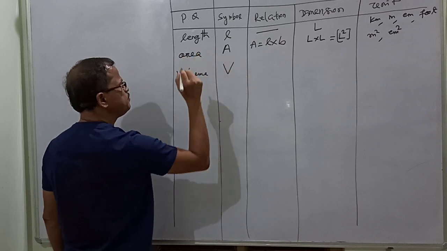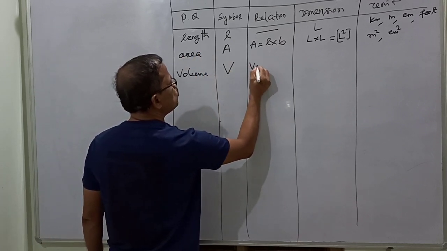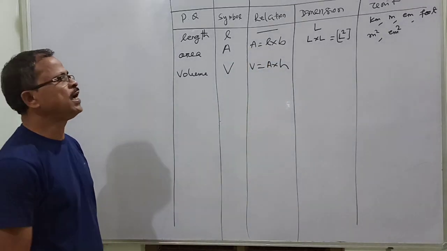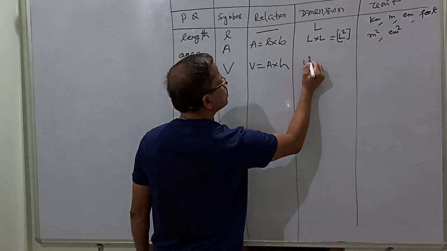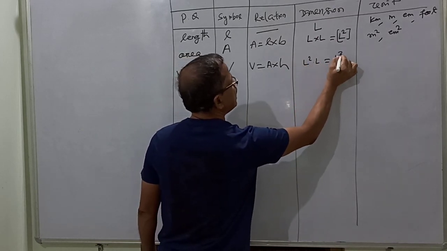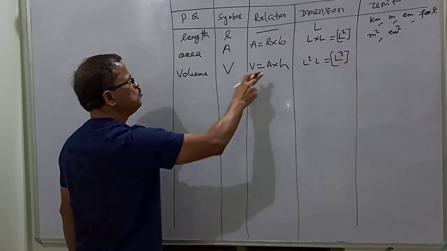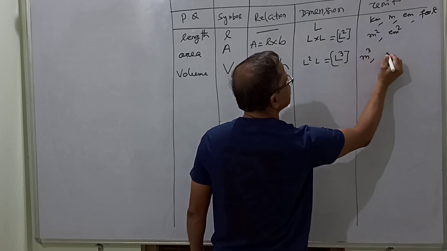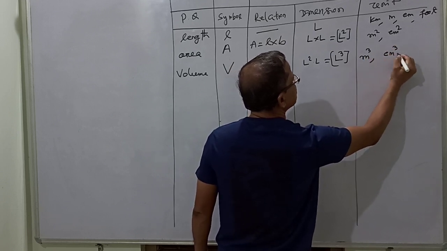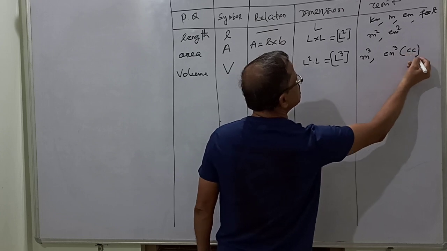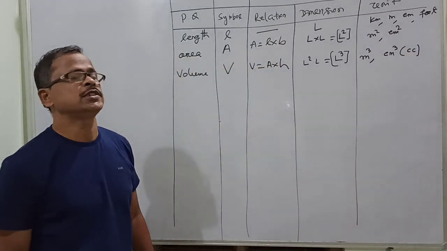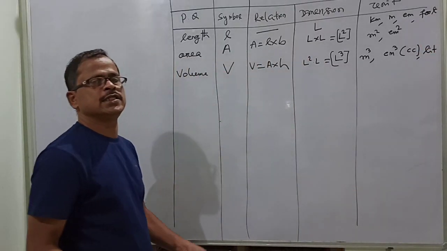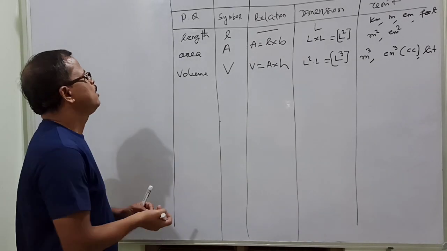Volume, the symbol is V. Volume is defined as area into height. So obviously the dimension will be L square into L, so the dimension of volume is L cube. Then come to unit. Unit is meter cube, then centimeter cube. Centimeter cube is sometimes written as cc, cubic centimeter. It is also measured in liters. So that is the liter.